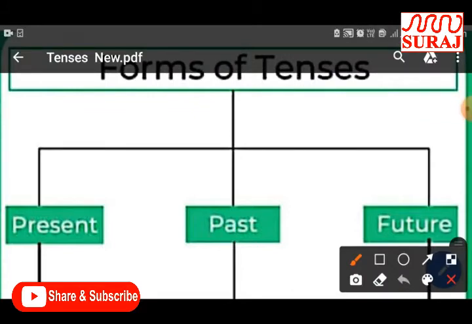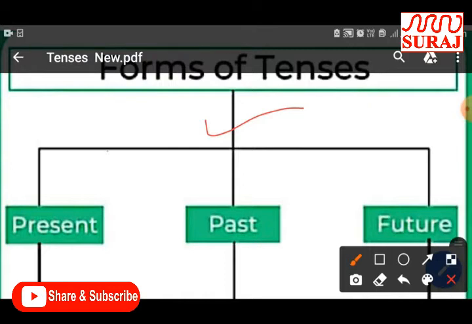Today I am going to deliver a lecture on the topic tense. In my last videos, I taught you about the definition of tense. If we really want to know which tense is used in a sentence, then we should know properly about verbs. It means that tense is a form of verb which shows not only the time of an action but also the state of an action.